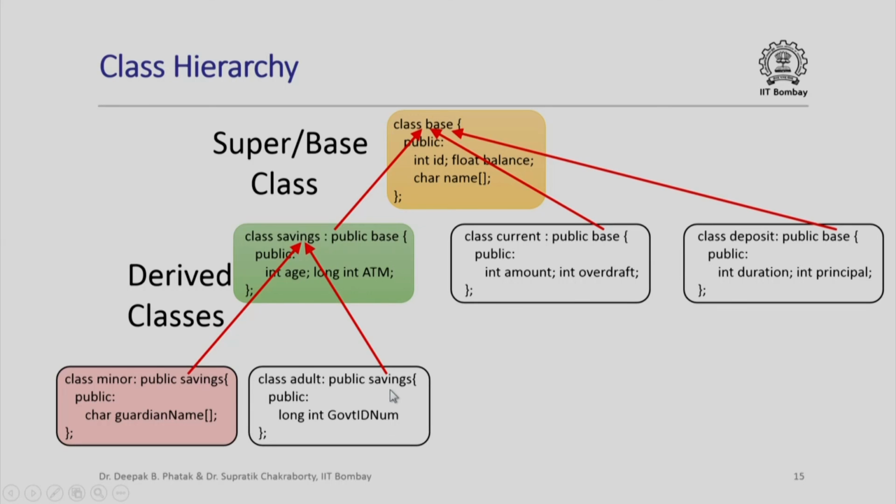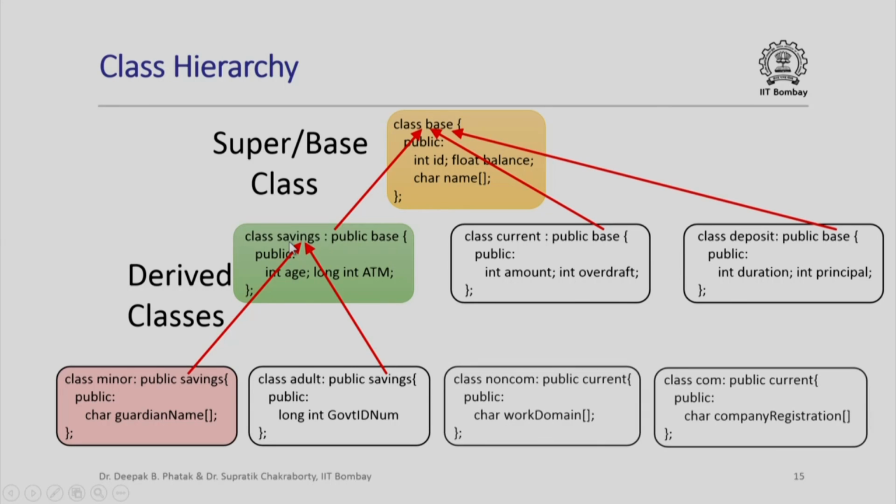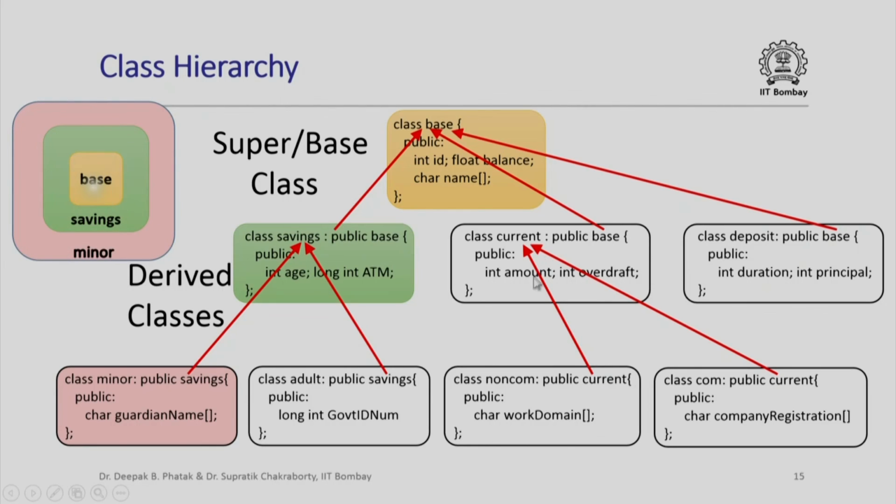So, here I have these classes which are derived from another derived class, and similarly these classes could be derived from this derived class and so on. Another pictorial way of viewing this is to say that the minor class has everything that the savings class has, and when I say everything, that is because all the data members are public here, and similarly the savings class has everything that the base class has, once again because all the data members of the base class are public, and this is how we have the hierarchy of information.